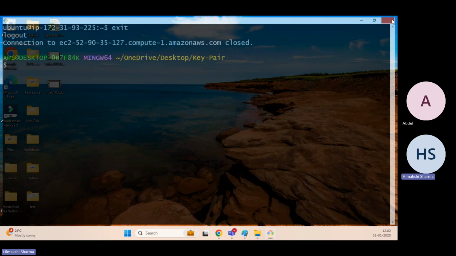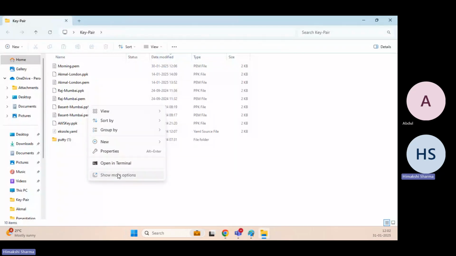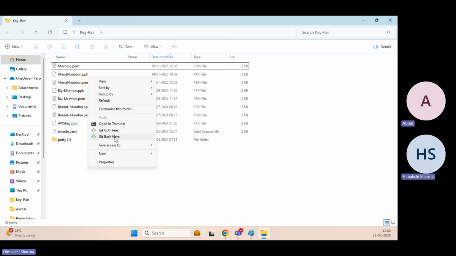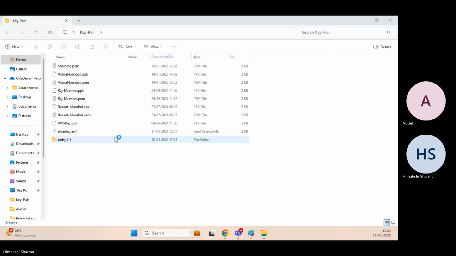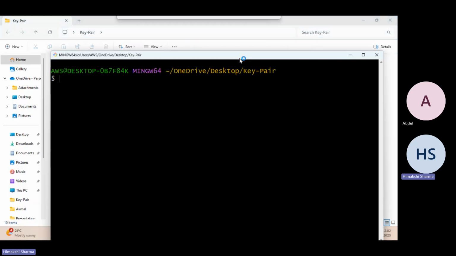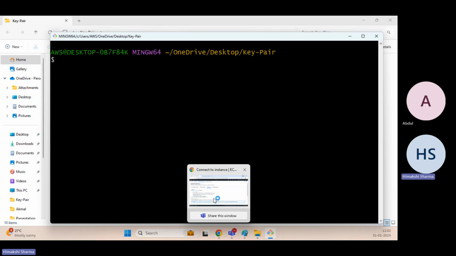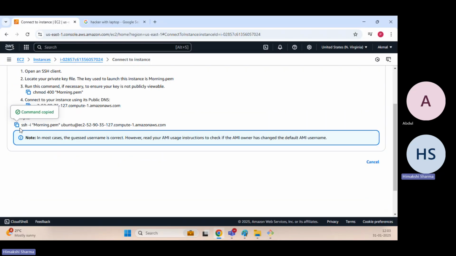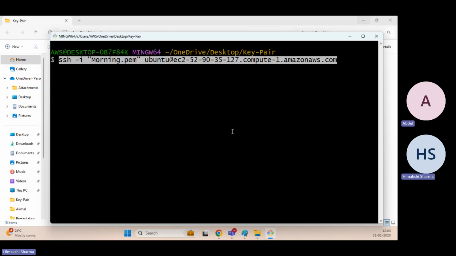Again, I will go to this particular folder. I will right click on this and say show more options, and here we have Git Bash. Once I click on this Git Bash, you can go to the console, copy it, and just paste it. Once you paste, it shows. I can explain to you the syntax of this particular command.